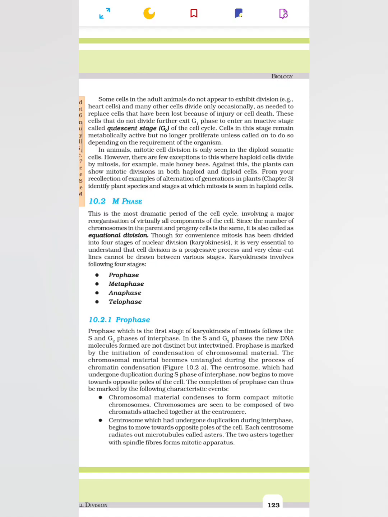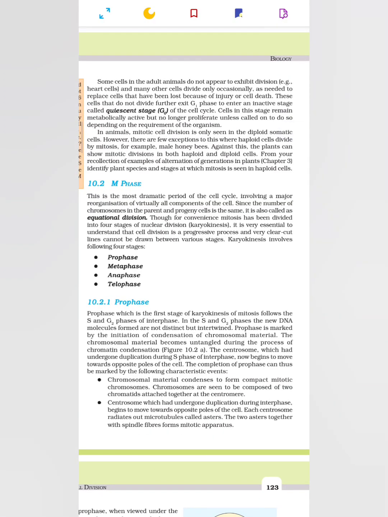Cells in this stage remain metabolically active but no longer proliferate unless called on to do so depending on the requirement of the organism. In animals, mitotic cell division is only seen in the diploid somatic cells. However, there are few exceptions to this where haploid cells divide by mitosis, for example, male honeybees. Against this, the plants show mitotic divisions in both haploid and diploid cells. From your recollection of examples of alternation of generation in plants in chapter 3, identify plant species and stages at which mitosis is seen in haploid cells.